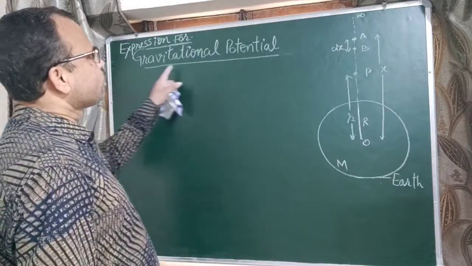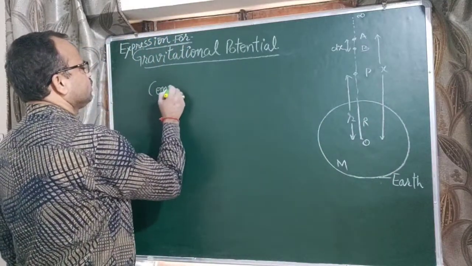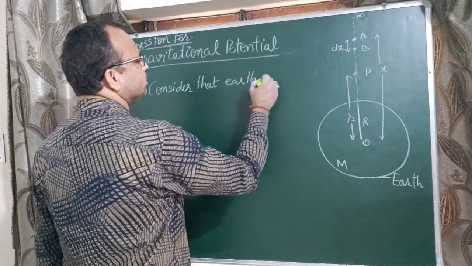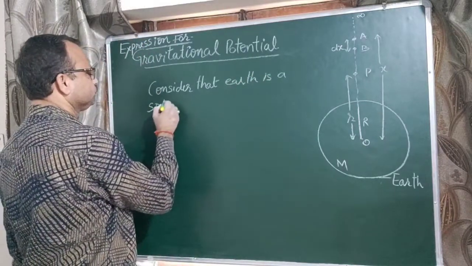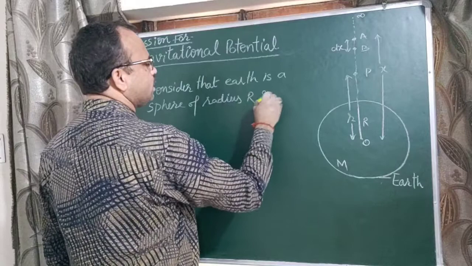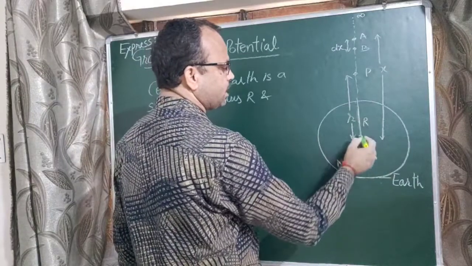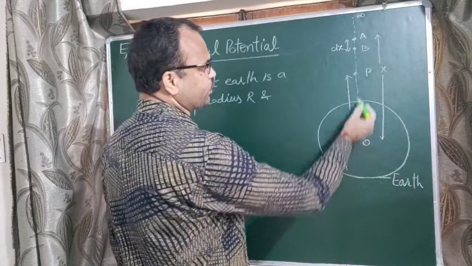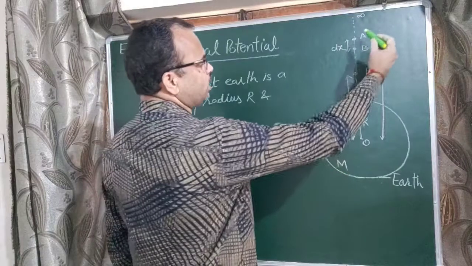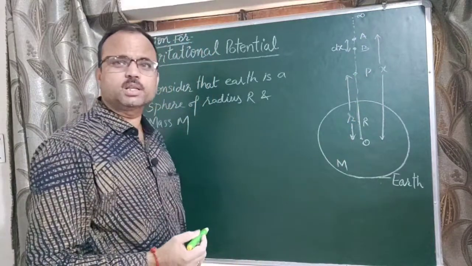Now derive the expression for gravitational potential. So consider that Earth is a sphere of radius R and mass M. So this is the Earth of radius R and mass M. To find the gravitational potential at point P, which is at a distance r from the center of the Earth, we have to bring the body of unit mass from infinity to point P and calculate the amount of work done.